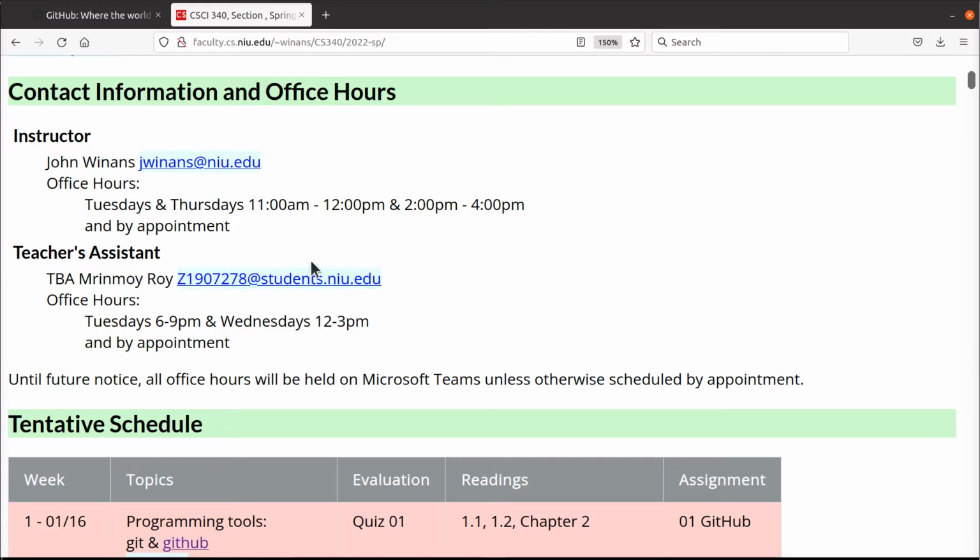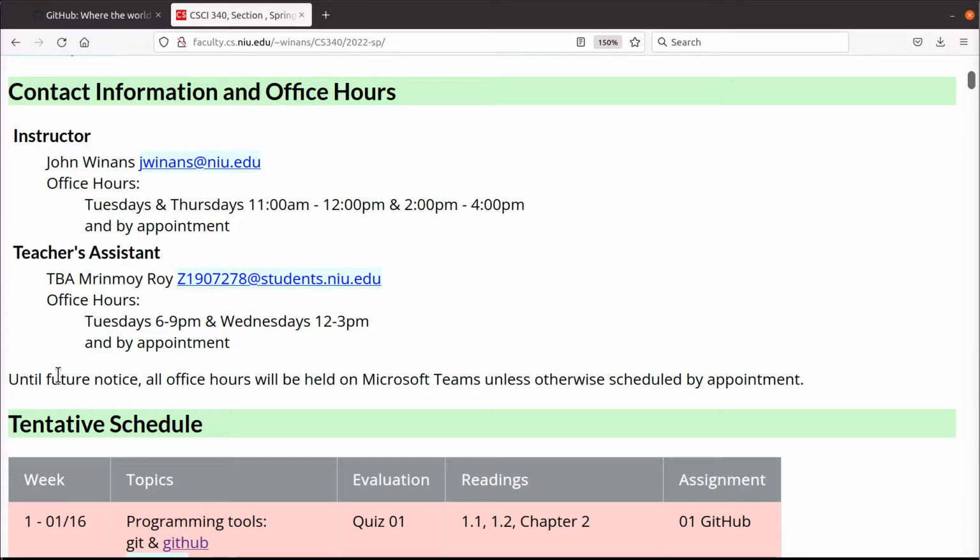Your TA is here. The email for your TA is right here. Their office hours will be here. And again, if those hours don't work well for you, you can go ahead and ask to schedule an appointment there as well. Now, during these crazy pandemic times, right now we're meeting, the first week is fully online at Northern Illinois University this semester, and I don't know if that'll continue or not.